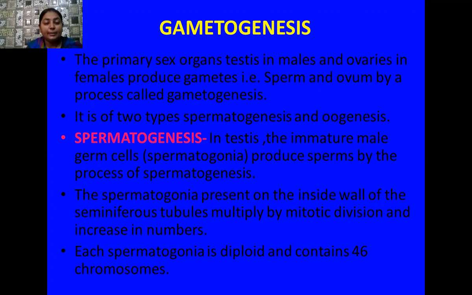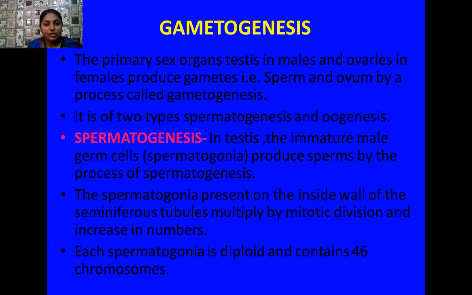So this entire process of production of these gametes by their respective sex organs is called gametogenesis. So gametogenesis is of two types, spermatogenesis and oogenesis. So first of all, we will revise spermatogenesis.